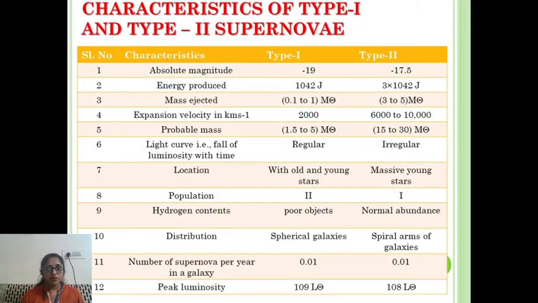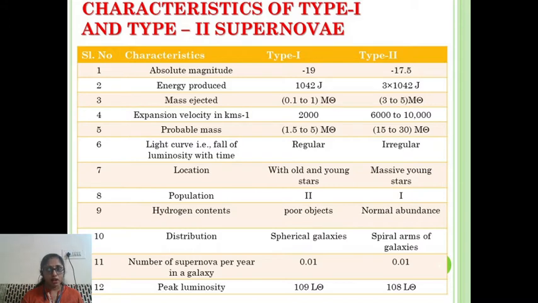The characteristics of type 1 and type 2 supernova are mentioned in this table. The first one is the absolute magnitude. For type 1 it is around -19, for type 2 it is around -17.5. Energy produced is around 10 to the power of 42 joules in case of type 1 supernova and 3 into 10 to the power of 42 joules in case of type 2. The mass ejected is around 0.1 to 1 mass of the sun in type 1, and 3 to 5 masses of the sun in type 2. Expansion velocity in kilometers per second: in type 1 it is around 2000, but in type 2 it is a maximum of around 6000 to 10,000.